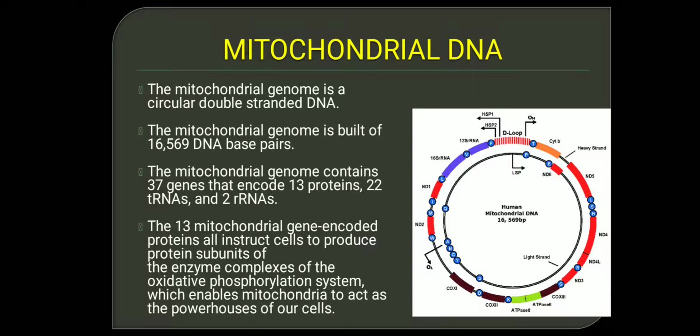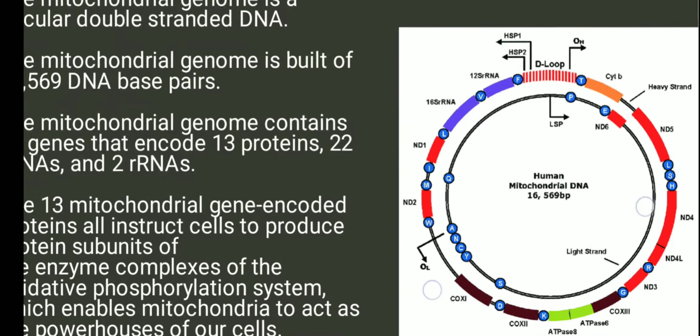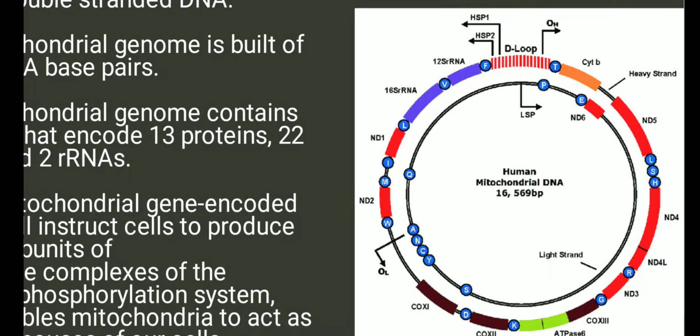Why do we call mitochondria the powerhouse of the cell? Because they generate ATP. For the generation of ATP, various enzymes and complexes are required. All these complexes are encoded by these 13 protein encoding genes. You can see in this genome, the human mitochondrial DNA contains